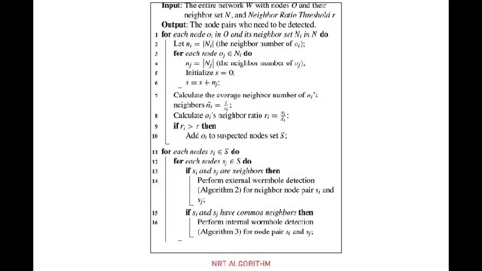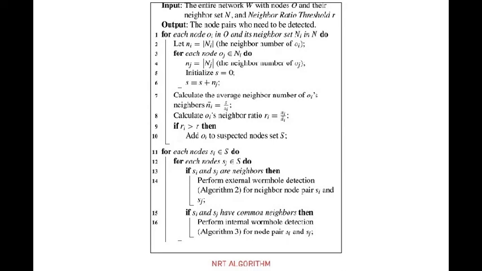It is a waste of energy to check whether all nodes are affected by wormholes, for fewer nodes are actually affected by the wormhole attack in the entire network. The wormholes will increase the connectivity of the network, and an obvious increase will be seen in the neighbor number. Therefore, the neighbor number of a node within the impact scope of the wormhole will be more than those not within it. We use the proposed neighbor ratio threshold to compare the neighbor number of a node with all its neighbors to avoid launching wormhole detections for all nodes in the wireless sensor network.